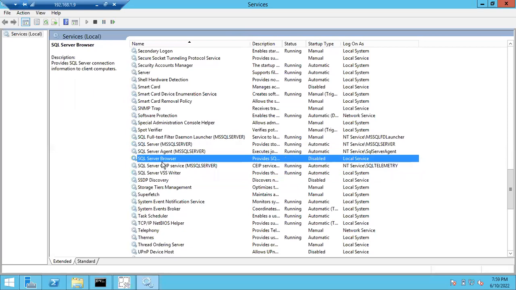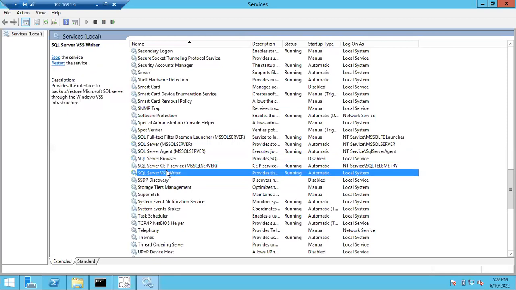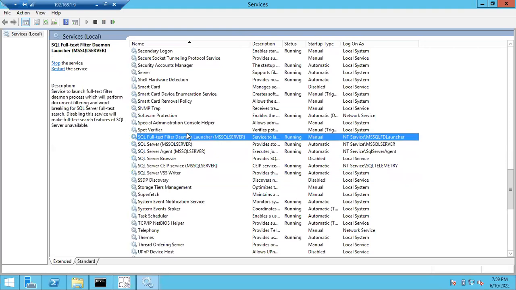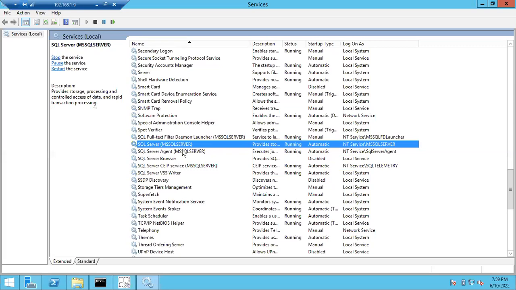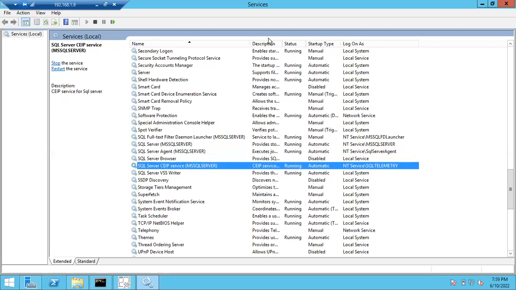So listen carefully. If it is a shared service, you won't get an extra copy. Shared services always exist once per Windows server, guys. Instance-specific services: if you install one more instance, 4 more services you will get. So total 10 you will get, guys. These are 6 services, and if you install one more instance, 4 more you will get. Total 10 services.